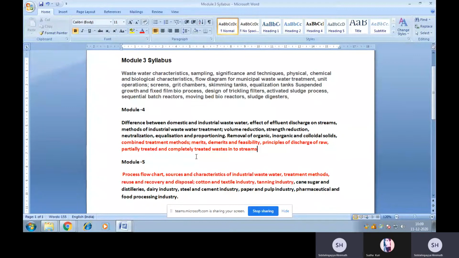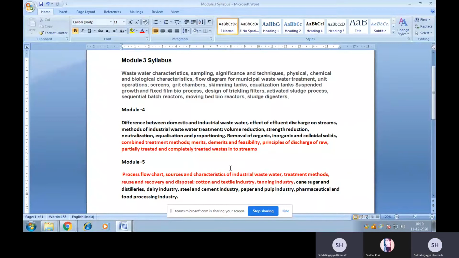Today, in this class, we'll discuss another two topics of module number 4, that is combined treatment methods. We'll also discuss its merits, demerits, and feasibility, and another topic, that is principle of discharge of raw, partially treated, and completely treated waste into streams.